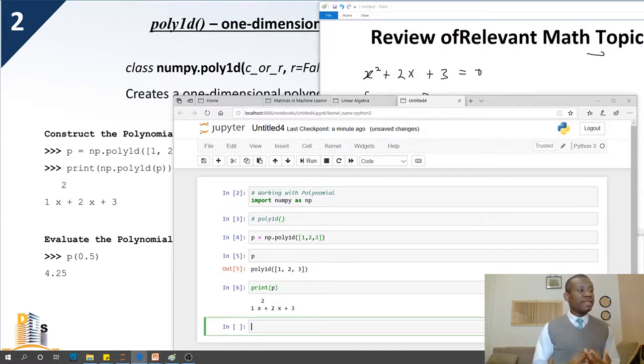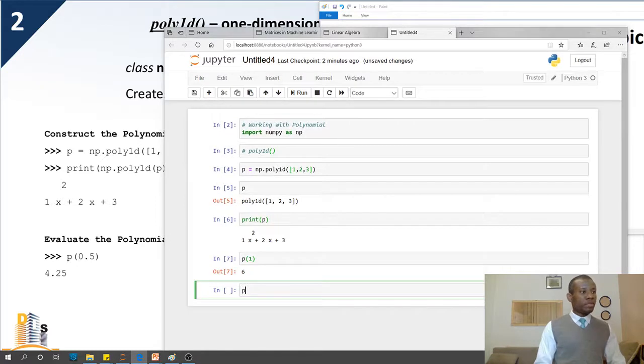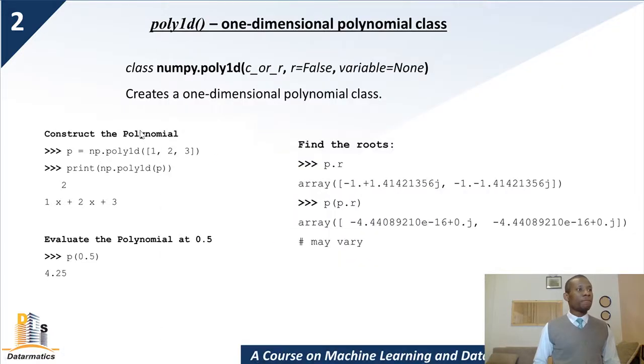Now to evaluate this polynomial at a particular point, for instance, assume x is equal to 1. If x is 1, we have 1 plus 2 plus 3, and that is going to give us 6. So simply say P(1) and it gives us 6. You can also evaluate this polynomial at another point, 0.5, and it's going to give you 4.5.